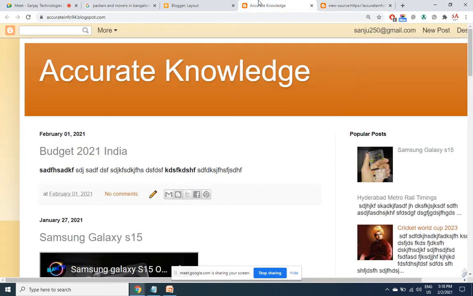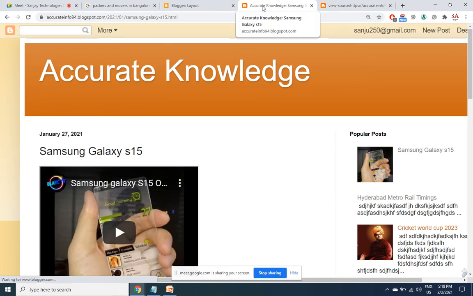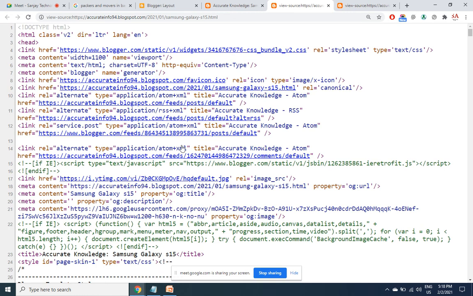However, for the internal page, we have got the phrase "accurate knowledge: Samsung Galaxy S15". That is nothing but the post title. Even when I press Ctrl U, you can see the same thing. Now the problem here is, in every page you are going to get your website title at the starting part of the title tag.